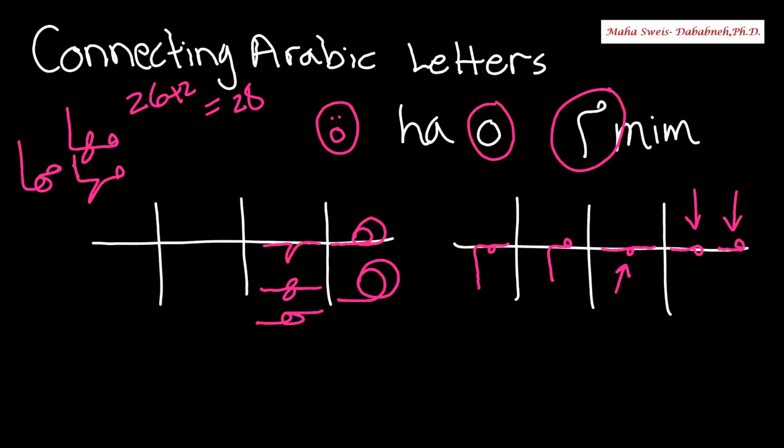At the end, if it's not connected, small circle. If it's connected, flag. In my next video, I will do some connecting for mim and for